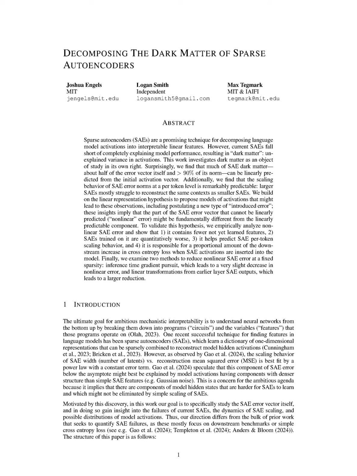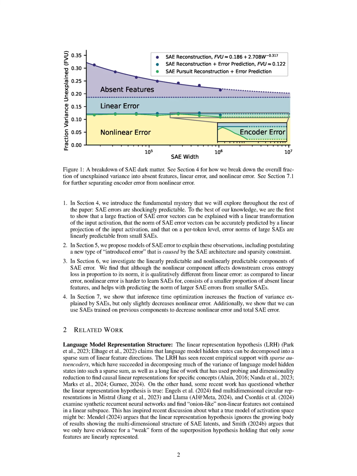The performance of the model in predicting SAE error norms was assessed by finding the optimal linear probe from the input activations to the norm of the SAE error, achieving an R-squared value between 86% and 95% across various SAE configurations. For predicting SAE error vectors, the optimal linear transformation was evaluated, yielding R-squared values ranging from 30% to 72%, indicating a significant but less predictable relationship compared to error norms.